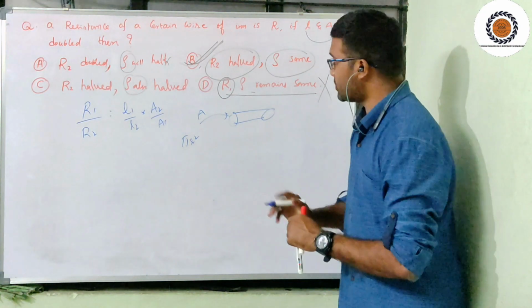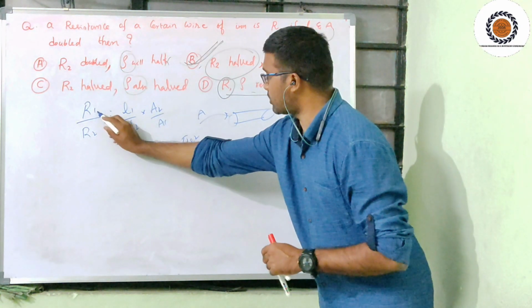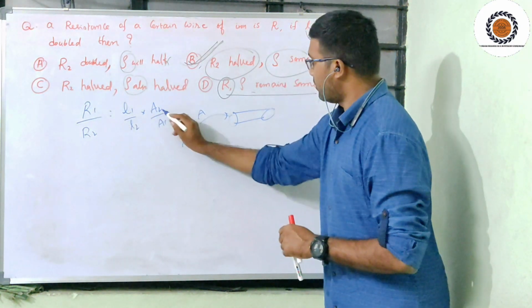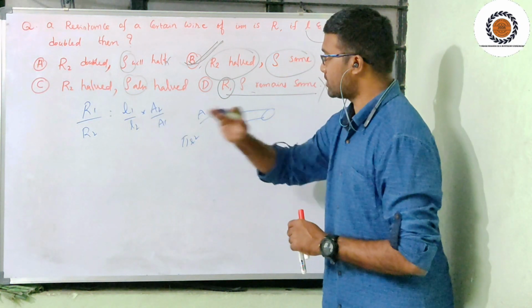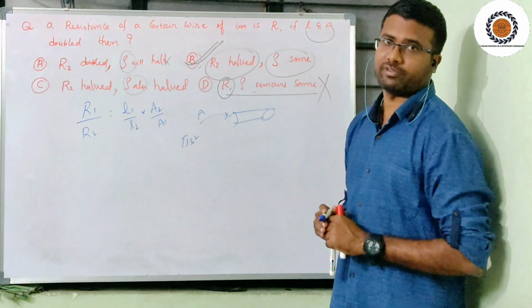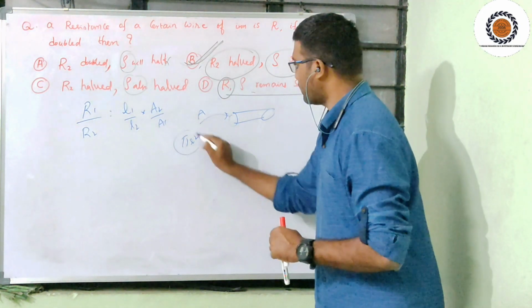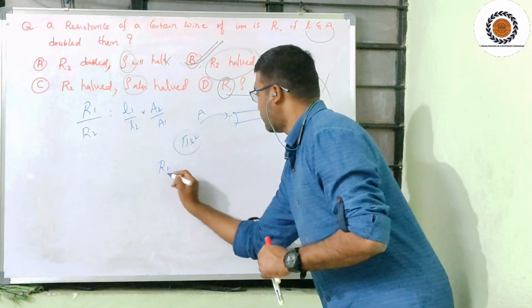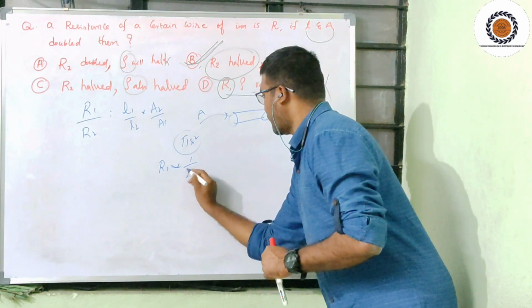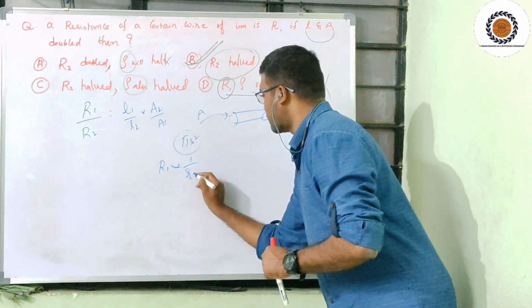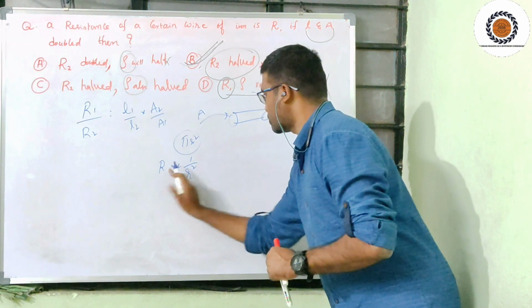That means resistance R1 is directly proportional to the lengthwise modification and inversely proportional to the area wise modification. So R is inversely proportional to 1 by r square.